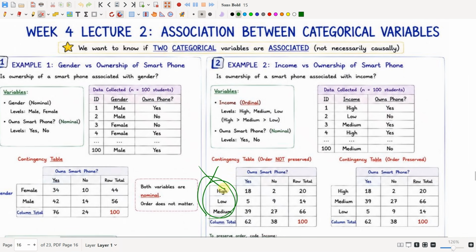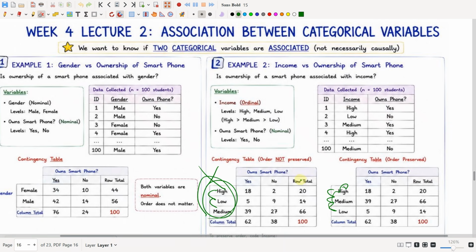See, this contingency table is wrong because it is ordered high, low, and medium. It should be high, medium, low, or low, medium, high. Anything like that, but you should not collapse the order here. So this is how the contingency table for income versus ownership of smartphone will be. Now we saw how to construct a contingency table. A contingency table is used to compare two variables with more levels, with more values.